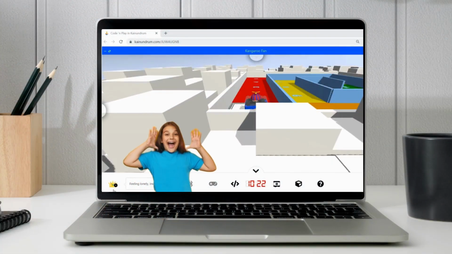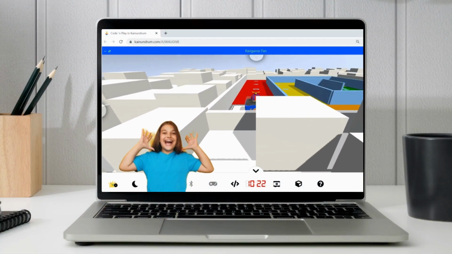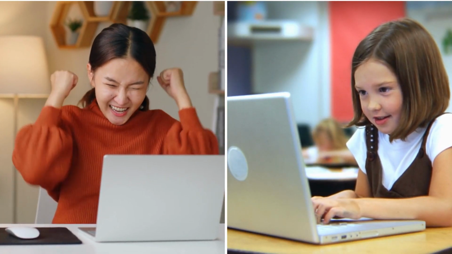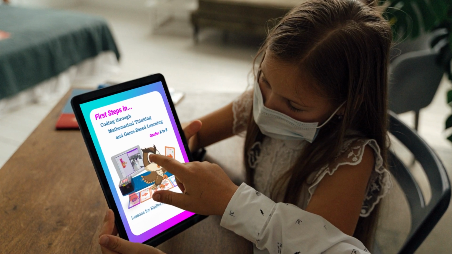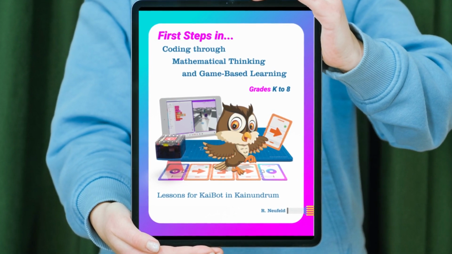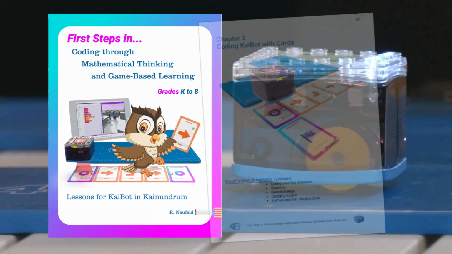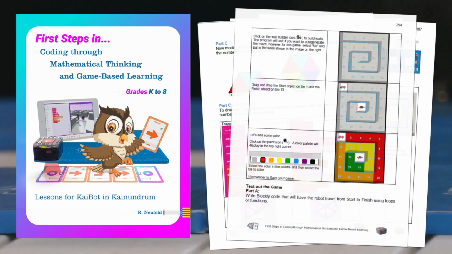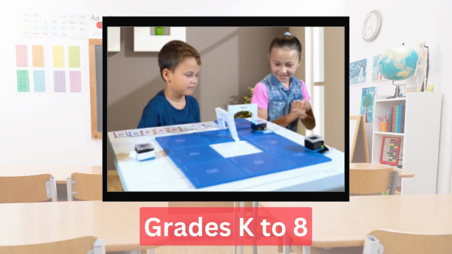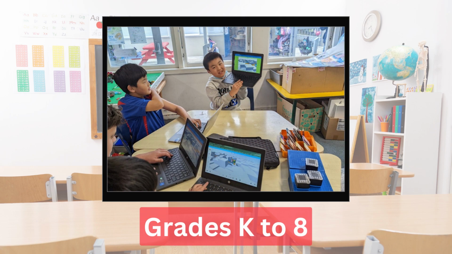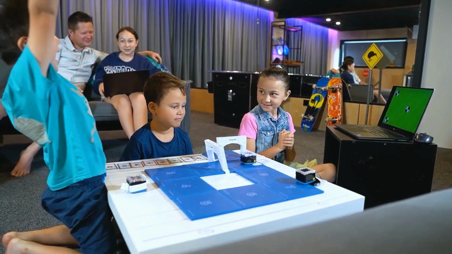Get ready to embark on an exciting journey into the world of coding. Whether you're a passionate coder with prior experience or a curious beginner, we have the perfect guide to help you unlock the potential of programming. Introducing the ebook, First Steps in Coding Through Mathematical Thinking and Game-Based Learning, your passport to a world filled with engaging step-by-step lessons, exercises, and game-based learning activities. Specifically designed for grades K-8 students and teachers, in homes and schools, making coding accessible, engaging, and most importantly fun.